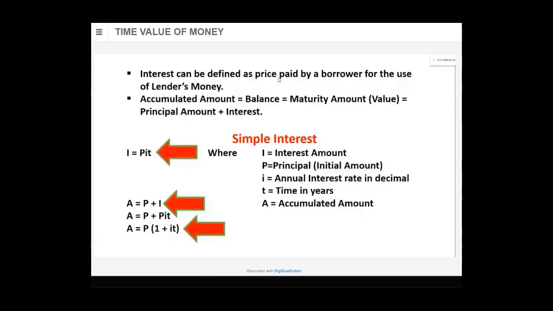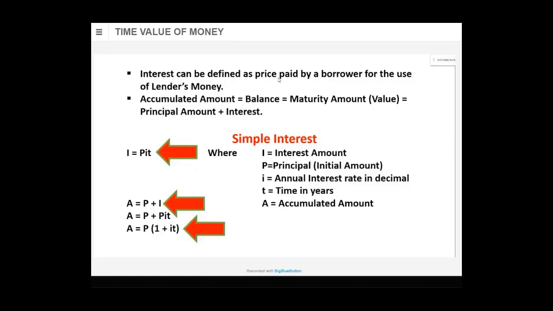3 formulas you will require. Is that okay? Want to take a screenshot? Take a screenshot. Write down these 3 formulas. You have to learn them by heart. Okay, easy they are. In school days, we were told the first formula is I is equal to PNR. But your study material says PIT. So let us follow the study material pattern. We will not change the formula.